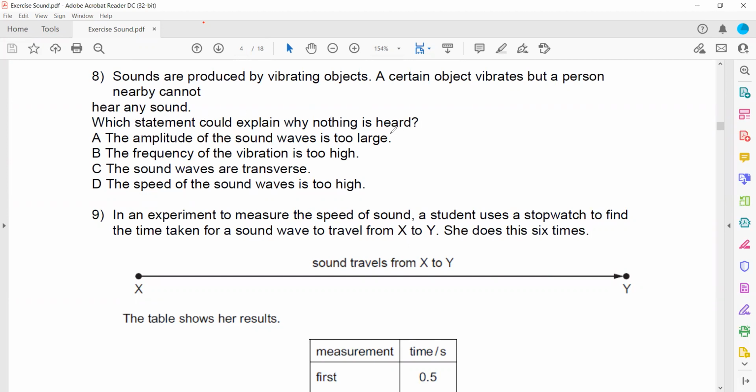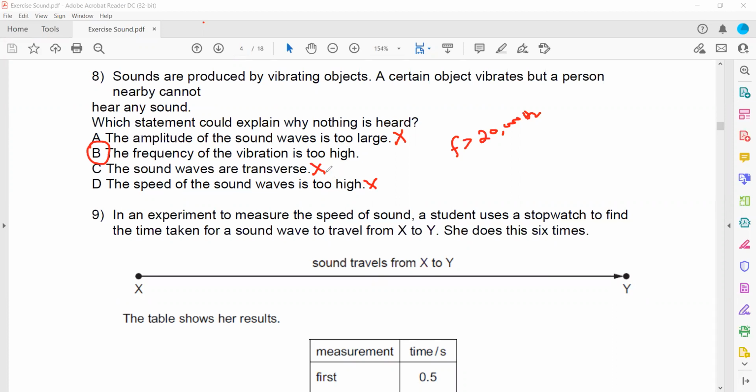Which statement could explain why nothing is heard? Amplitude of the sound: if the amplitude is too loud, then the person should hear it. The frequency of the vibration might be too high, not in the audible range. It might be more than 20 kilohertz, or 20,000 hertz, so that's why the person might not be able to detect it. It cannot be that sound waves are transverse; sound waves are longitudinal. And if the speed of the sound wave is too high, then the person should still detect that sound, because the sound should reach the person.